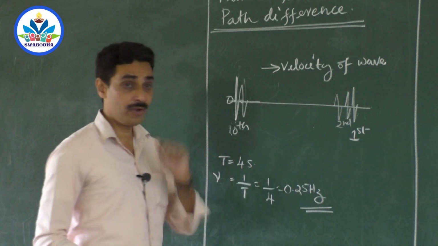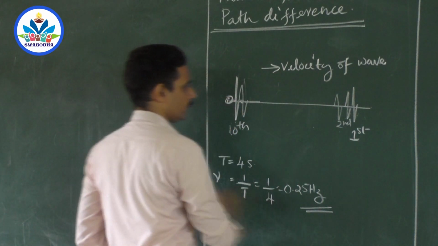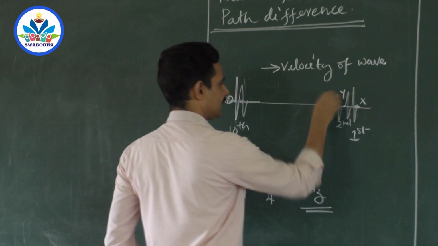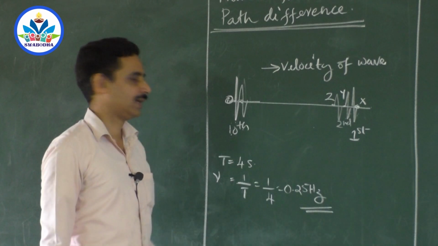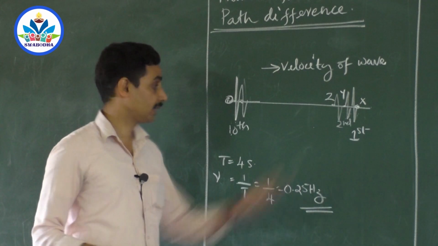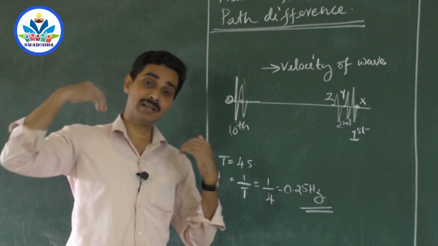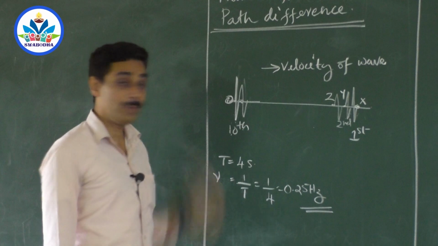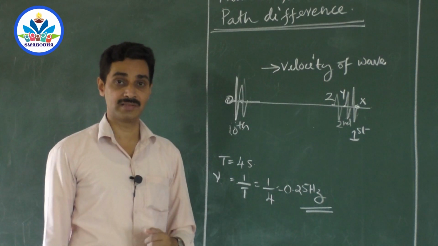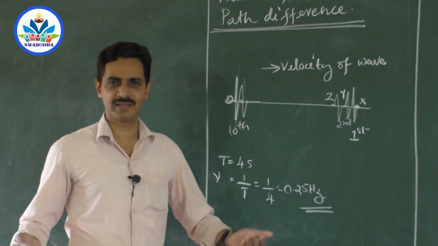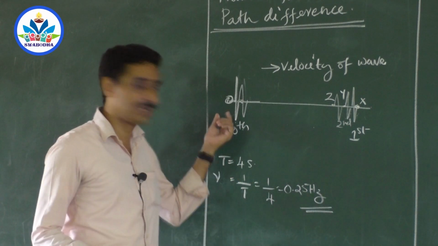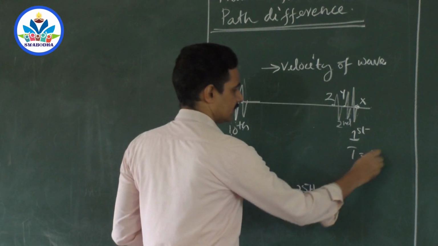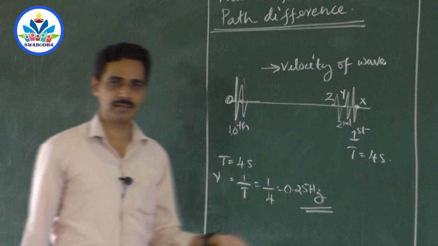That means now you ask the different particles. I name this particle as O, and this particle as X, this particle as Y, this particle as Z. You ask the particle X, you are copying somebody, right? Yes sir, I am copying O. O has completed that vibration already and I am copying it now. Now how much time do you take to complete one more oscillation? Sir, I am copying O, so I am doing the same thing what O did earlier. That means I take the same time to complete one oscillation, 4 seconds. But I am doing it later, that's all.